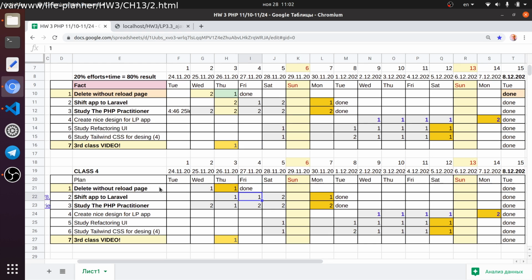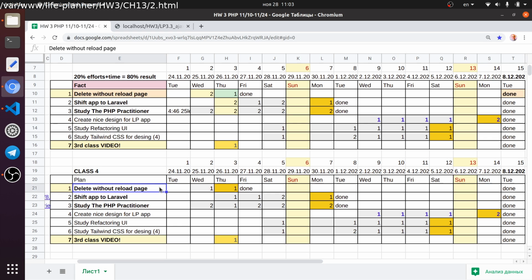Yes, and the second task is shift to Laravel, and some links are given. Then study the PHP practitioner, then create a nice design for my application, Live Planner web application, study refactoring UI, and study Tailwind CSS for design.